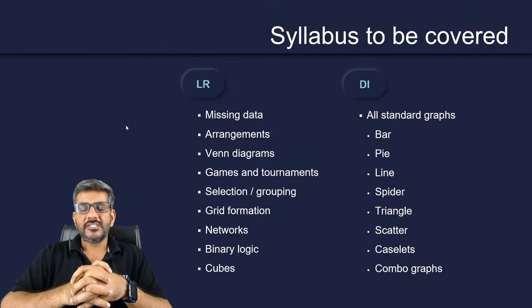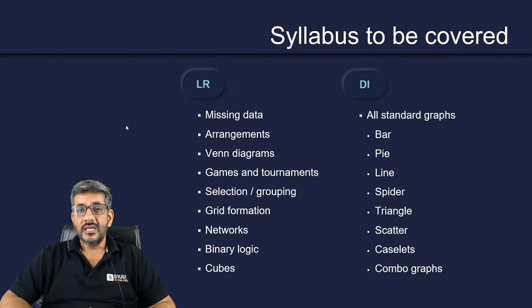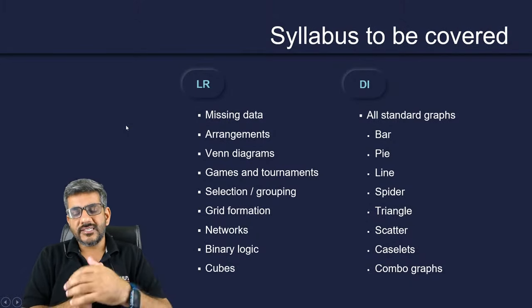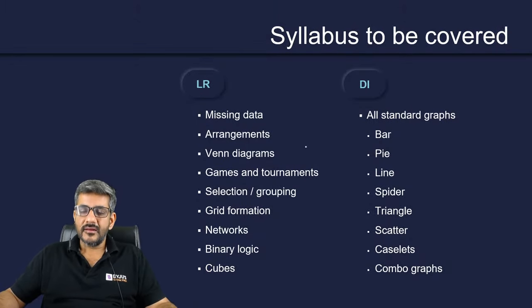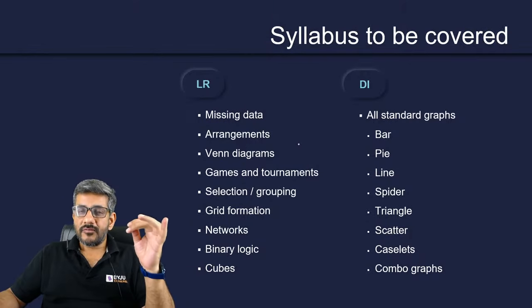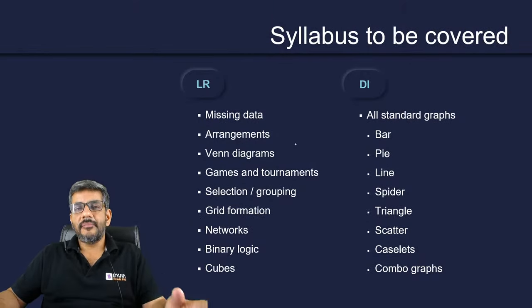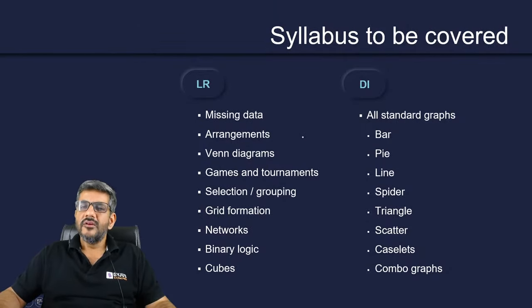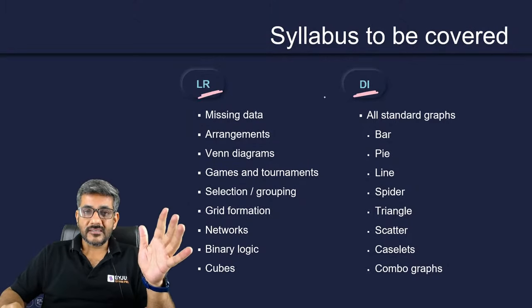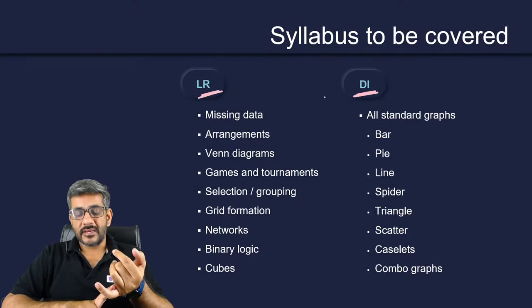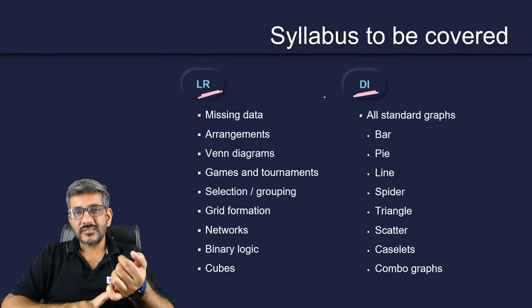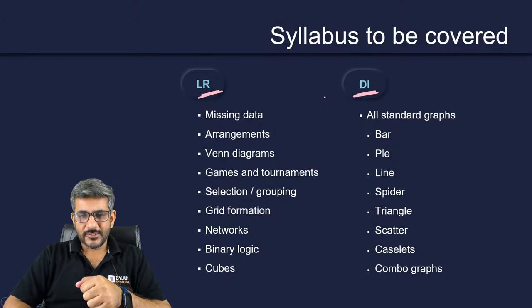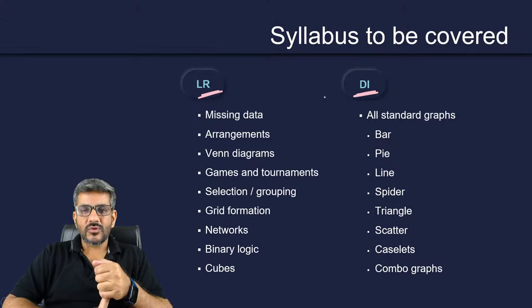In a session a few days back, I was discussing it with some of my students that when we did a research on last 6 years papers of logical reasoning, from which area the questions have appeared, we saw that the maximum number of questions has appeared from reasoning based DI. Maximum number of sets were there from reasoning based DI. That means it's a combination of LR and DI. After that, matrices has been a very important area. Matrices and scheduling, matrices and grid, matrices formation, those kind of questions. Then we had many sets from Venn diagrams as well. We had many sets from games and tournaments as well.